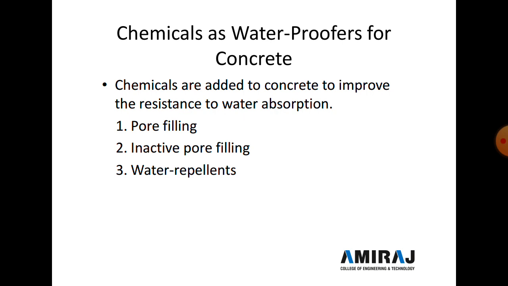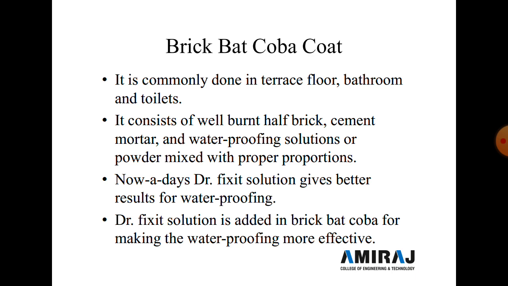So it's one type of the pore filling material. Now second is inactive pore filling. So chalk and talc improve the density of the concrete. So this type of material is a pore filling material, and third is a water repellent, like soda, potash, and calcium soaps, wax, etc. are water repellent material. Now next we discuss brick bat coba coat.